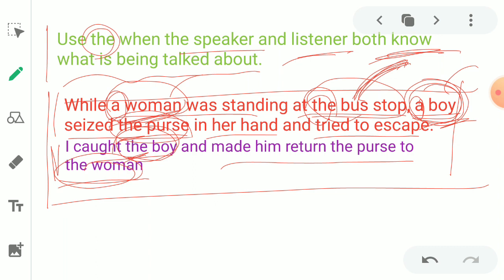But when we come to the second sentence, the first sentence is already decided. I mean, "a woman" is used. Therefore, which woman are we talking about? As a result, the boy, the woman. Is it clear?